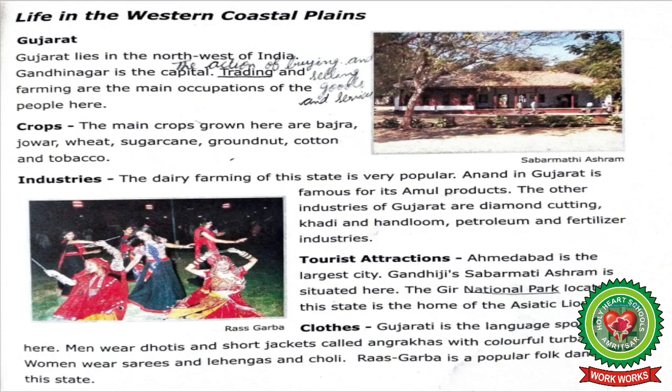Students, as I've told you earlier that Gujarat is a beautiful place and famous for tourism, right? So let's start reading tourist attraction. Ahmedabad is the largest city. Gandhiji's Sabarmati Ashram is situated here. The Gir National Park located in this state is the home of the Asiatic lion.